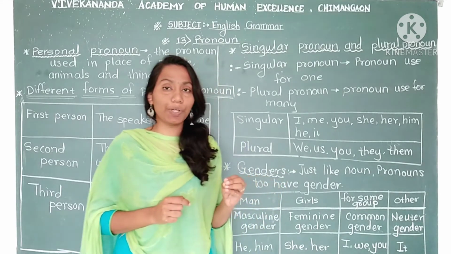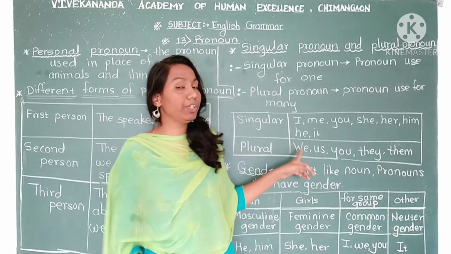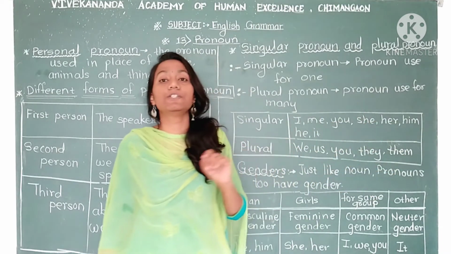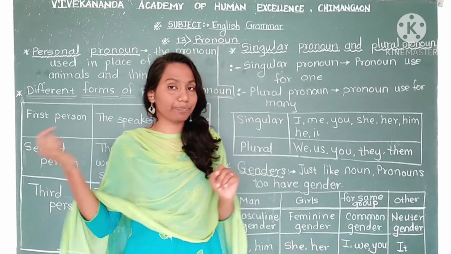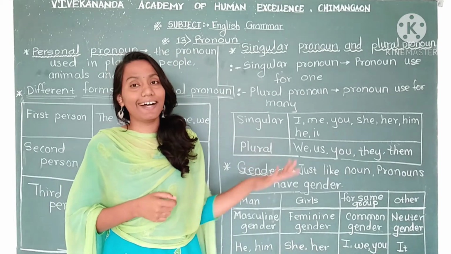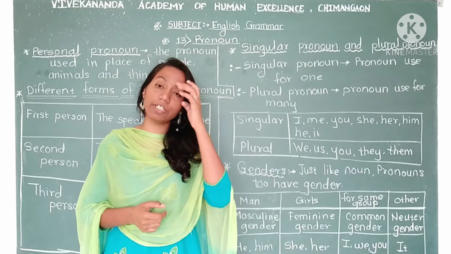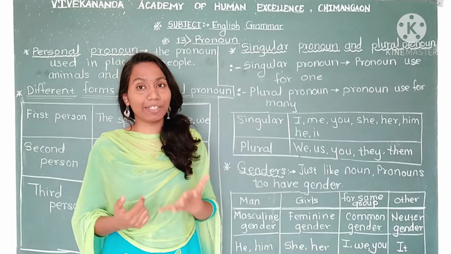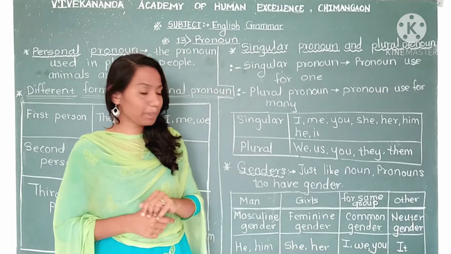Again we will read it once. Plural pronouns, which come in that group? We, us, you, they and them. So these pronouns come in the plural pronoun part. Now see, the last part remains here. In the last we will take some questions, so it will help us to understand it in a better way. So that's why we will take questions in the last.